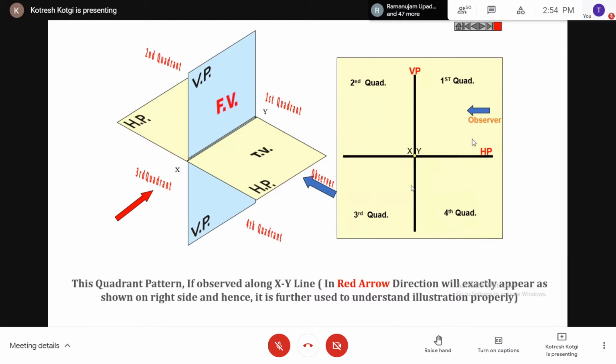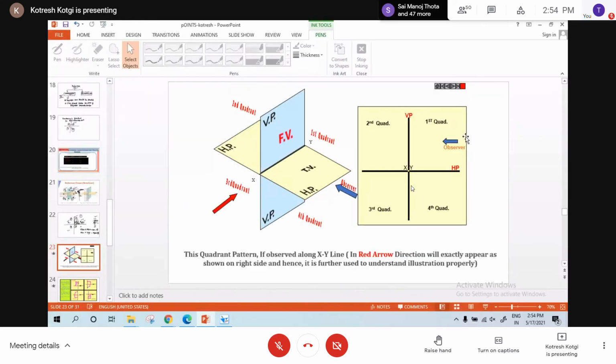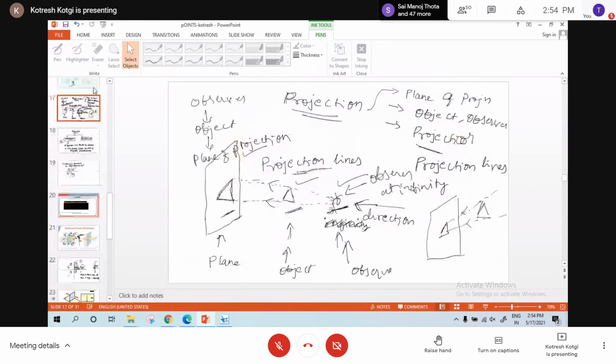So I'm giving one minute. If you want, you can make a note of these points. You can write in your own words what we have discussed till now. You can make a note of it. Okay. So I'll just go through the slides.